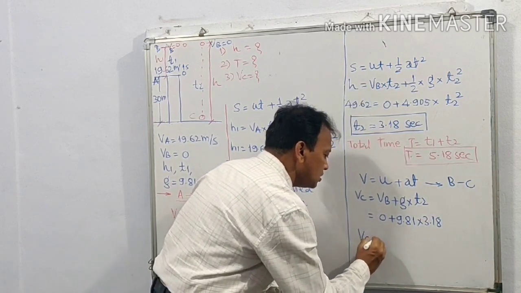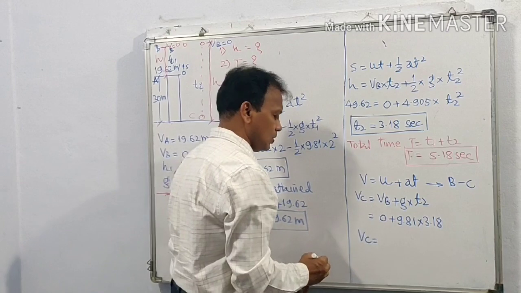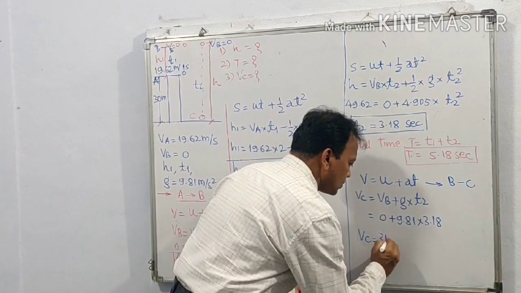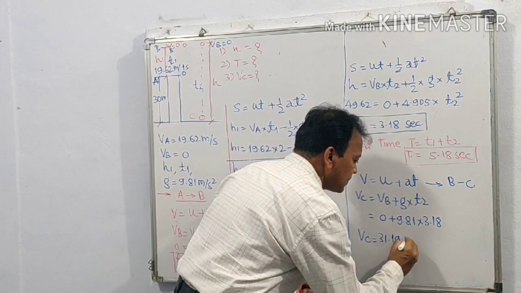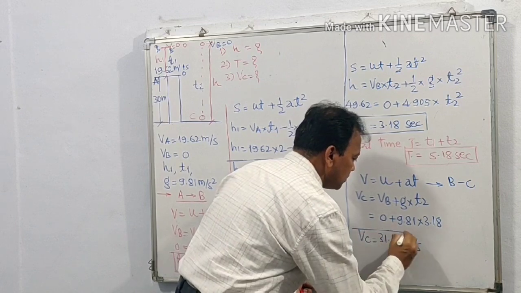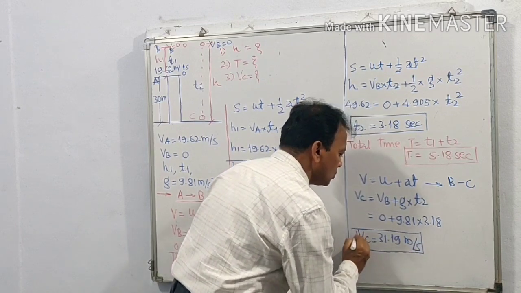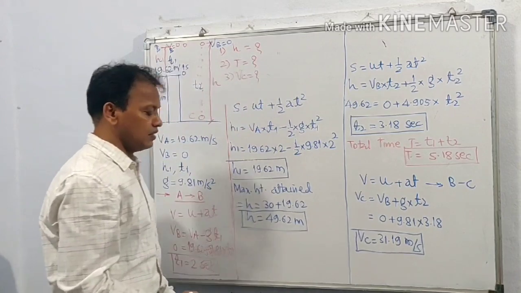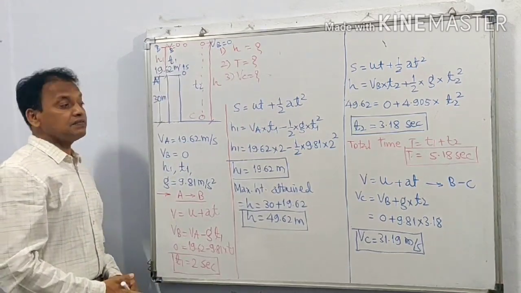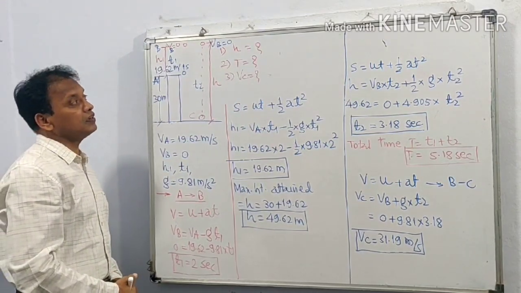Therefore velocity Vc is equal to 31.19 meter per second. The velocity at C is equal to 31.19 meter per second. Thus we have determined all the parameters.